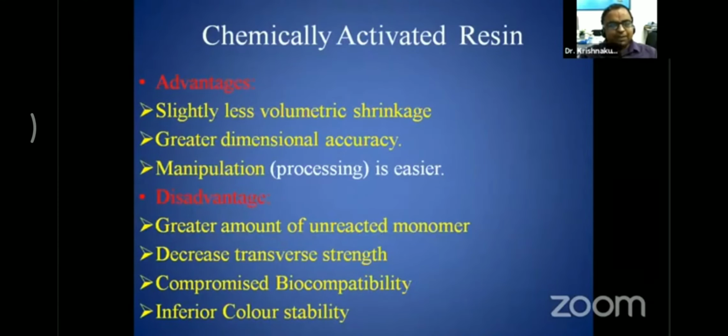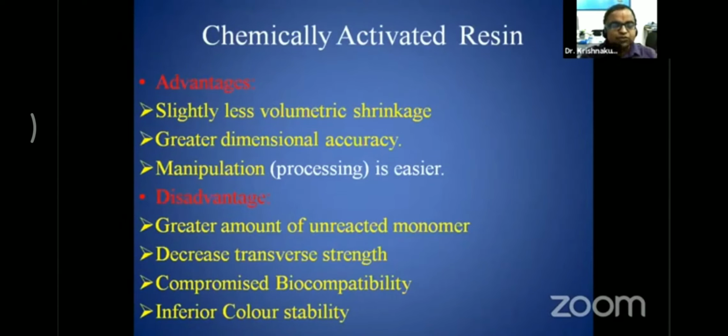The advantages of the chemically activated resin are that slightly less volumetric shrinkage is there as compared to heat cured acrylic resin. Greater dimensional accuracy is there. The manipulation, that is processing and deflasking, is relatively easy as compared to heat cured acrylic resin, but it has a greater amount of unreacted monomer, and that is the reason it has many disadvantages in the properties of the denture base resin.